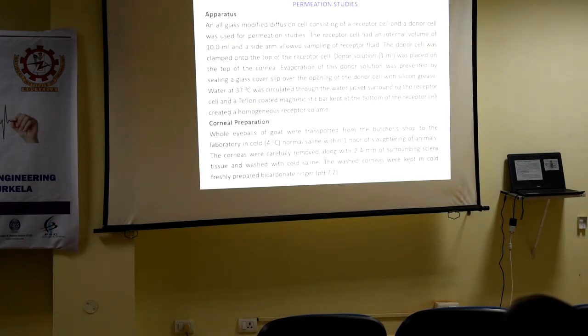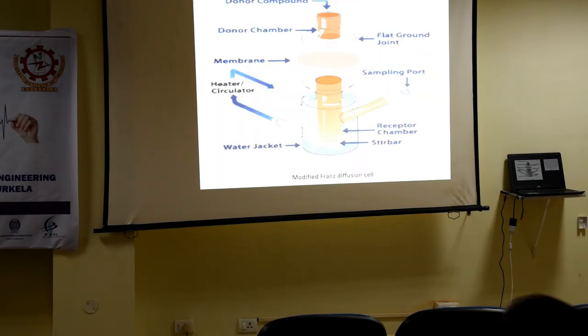So this is the corneal setup, and immediately after the experiment, the corneal hydration value was estimated. The cornea that was exposed to the formulation is taken out after each experiment and soaked with filter paper, so that residual water is wiped out, and you take the weight. Then you put it into methanol and heat it at 90 overnight.